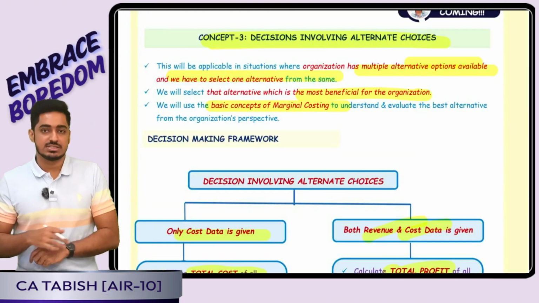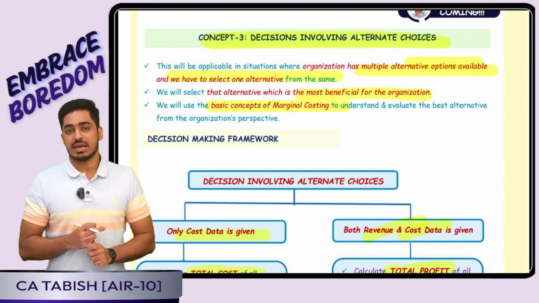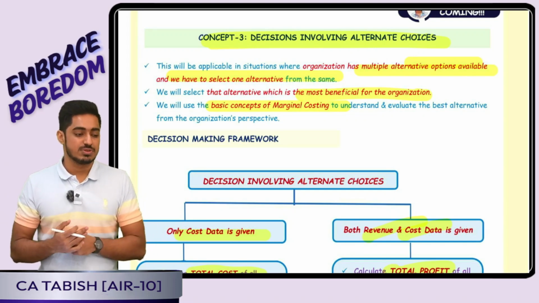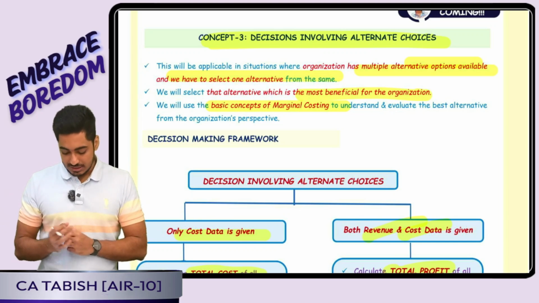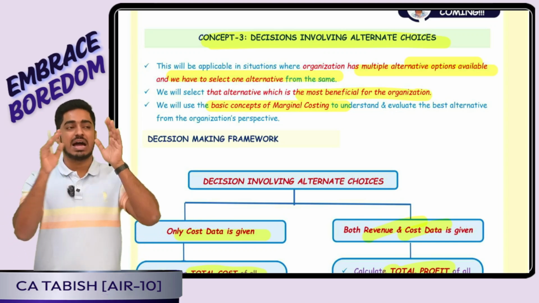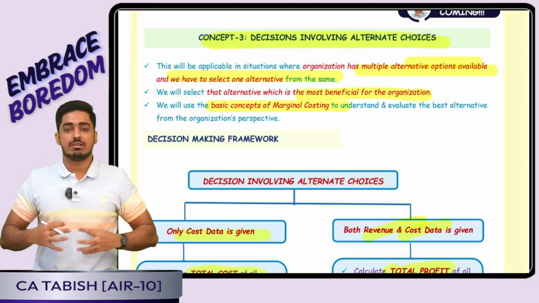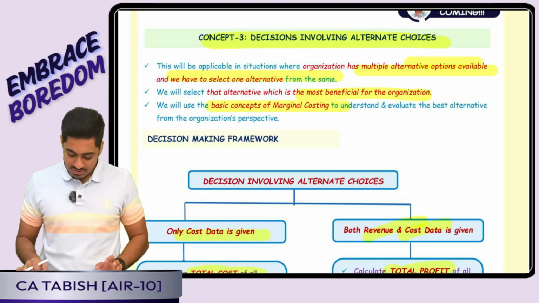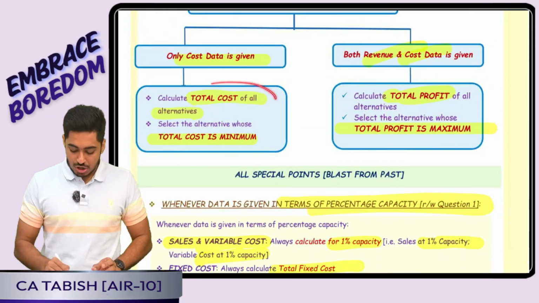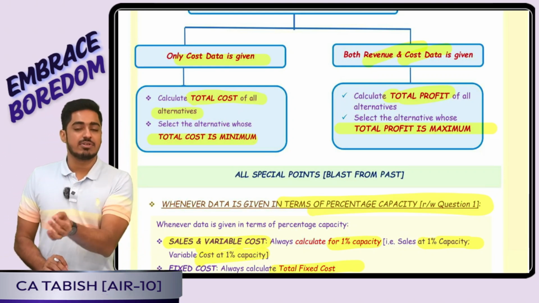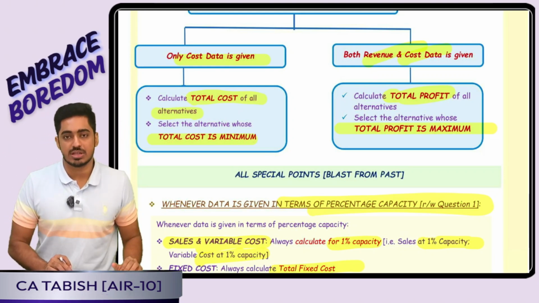Okay, so pay attention. We are discussing unit number 9, which is decision making involving alternate choices. In that, we are in the third concept, which is decisions involving alternate choices, wherein multiple alternatives are available: alternative 1, 2, 3, 4. In that, we have to choose the best option. How do we choose that? If the question gives me only cost data, I will calculate the total cost of all the options. Wherever my total cost is minimum, I will go for that alternative.